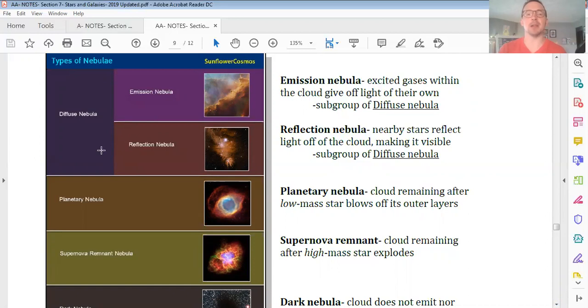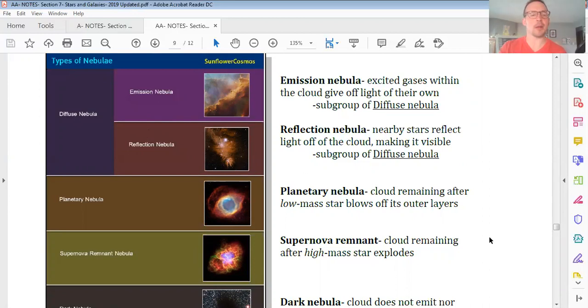An emission nebula is one where the atoms of gas are so excited themselves that electrons are getting stripped off and they are giving off light. A reflection nebula is slightly different. Here, the cloud of gas and dust itself is not giving off light, but nearby stars, and sometimes even stars that were just born within that nebula, are illuminating that cloud of gas and dust. M42, the Orion Nebula, is often given as a common example of a reflection nebula.